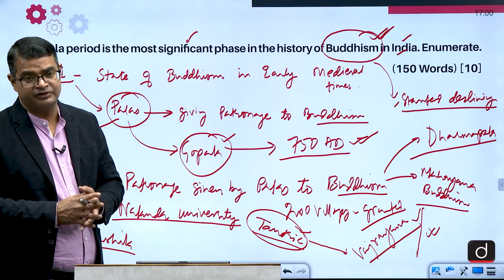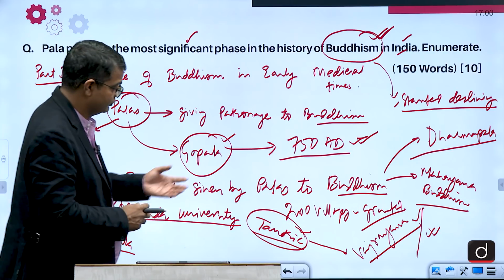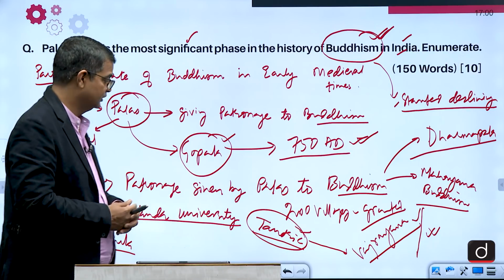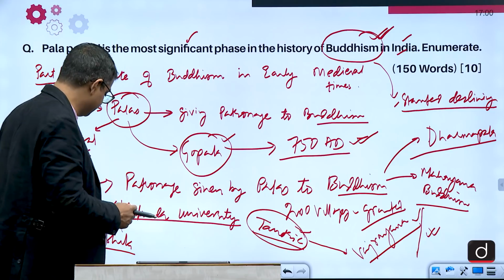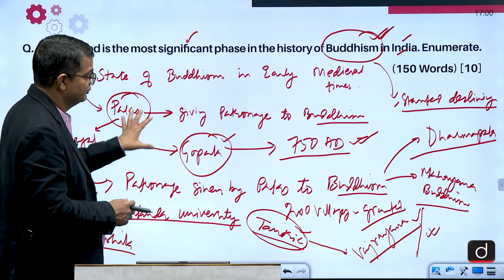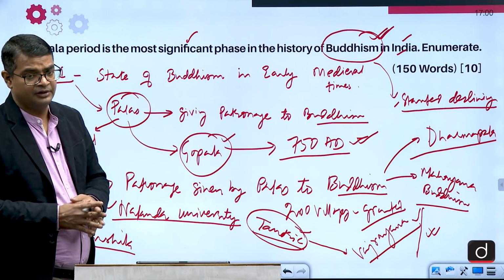Five Mahaviharas were developed. Udantipura was one of them, a famous one. So you have to write this in the second part. In the first part you have to write the introduction. This way you can write 150 words.